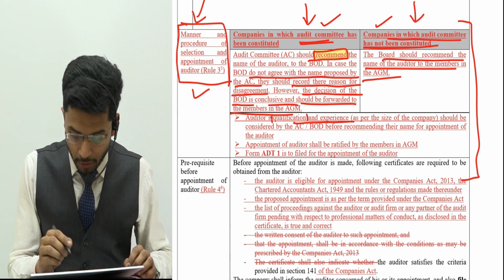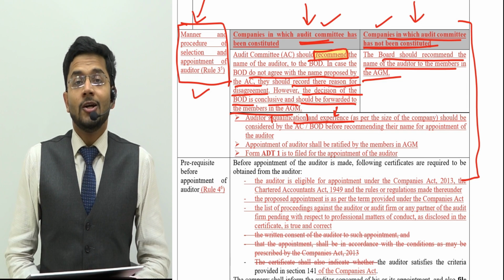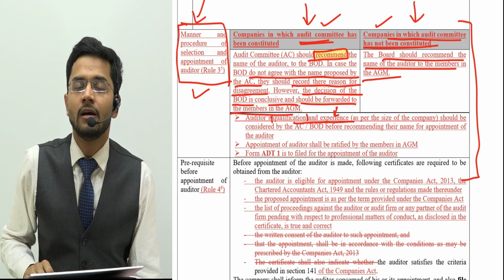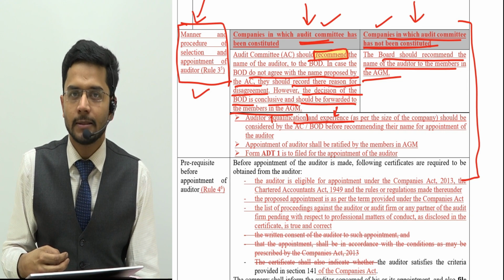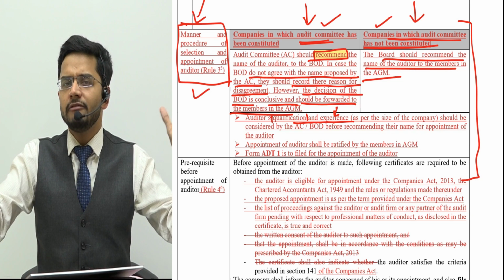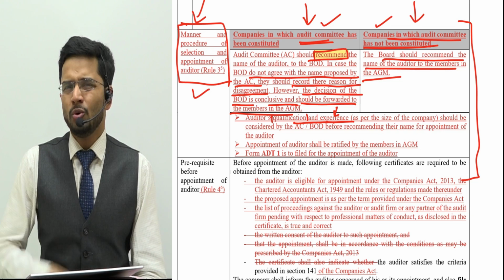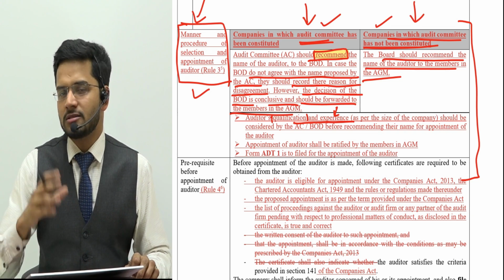And the second very important thing is experience. Guys, qualification doesn't guarantee technical intelligence, technical soundness. If it's a big company, say a company with rupees 5,000 crores of turnover, you cannot employ a beginner chartered accountant, one who has just started his practice.